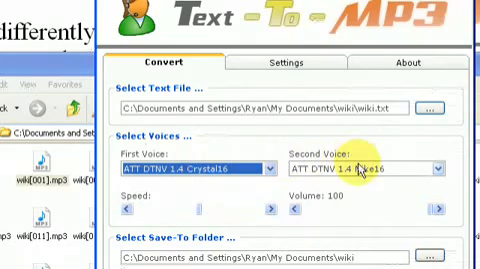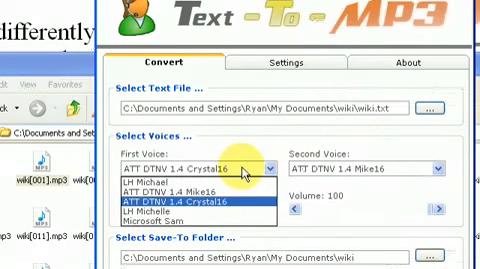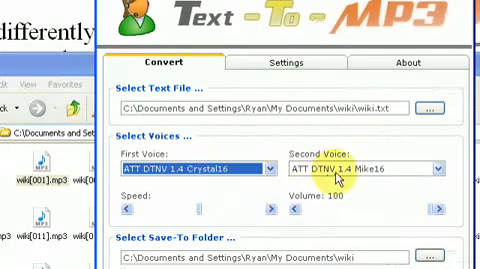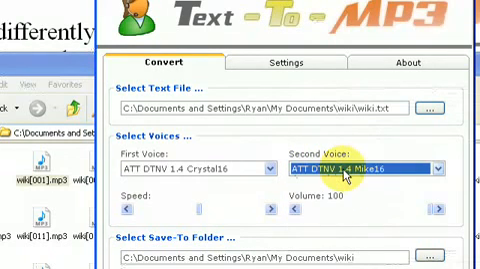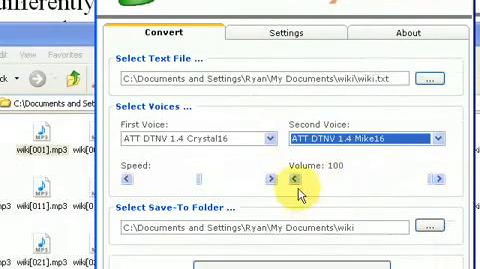And I find that this is really good for focusing on material. If you're trying to retain material, having these alternating voices is really good. So Crystal and Mike, these are the two voices. You can use any voices that you have installed. As I said, I'll put a link to these two AT&T voices and more on my website, where you can purchase this program and you can download it right away.